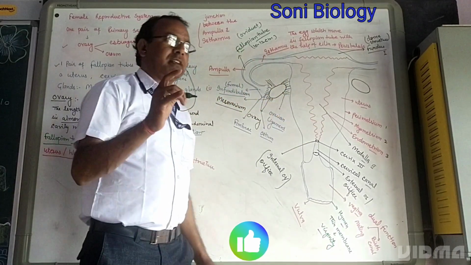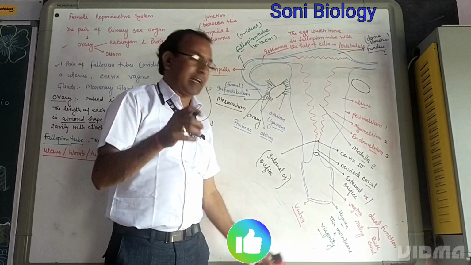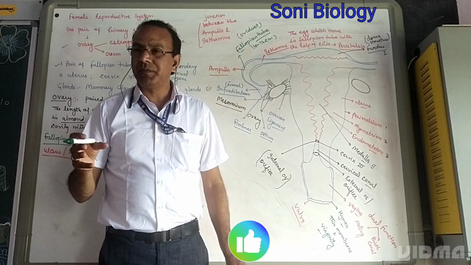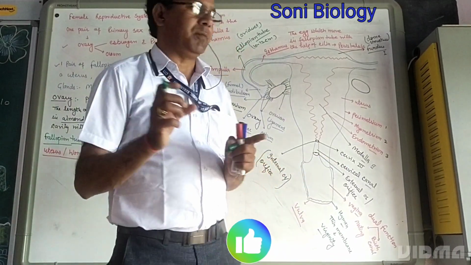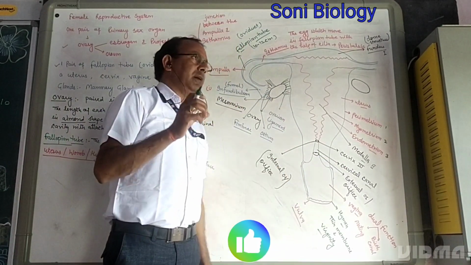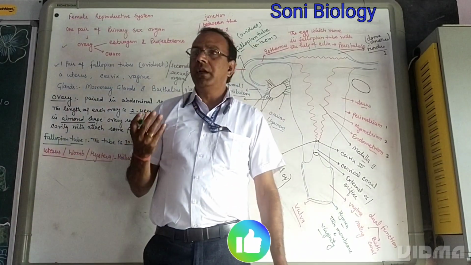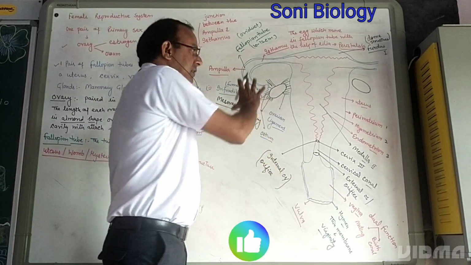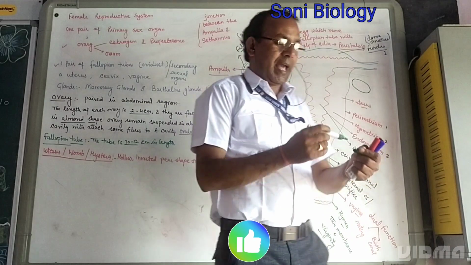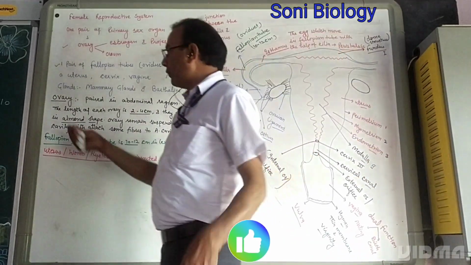In a female who has no sexual contact, the hymen persists, but during the mating process it may burst. This is only a myth. The hymen may also burst if the female is an athlete, such as one who takes part in horse racing as well as cycling. Clear? This is the external part of the female reproductive system. In the next part, we will discuss the internal structure of the ovary.